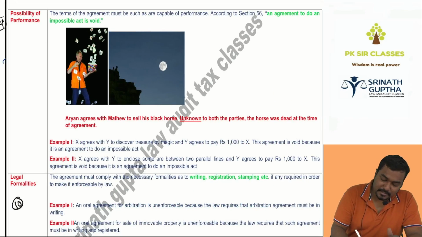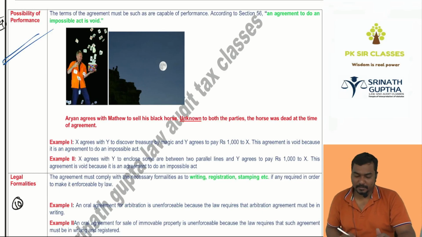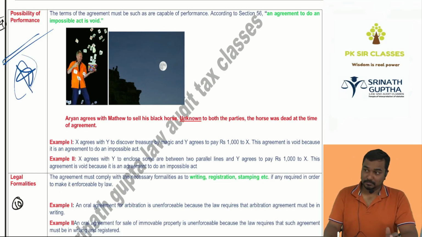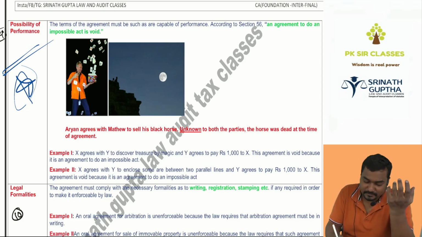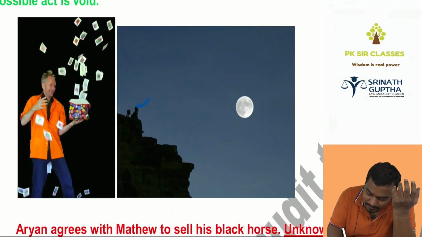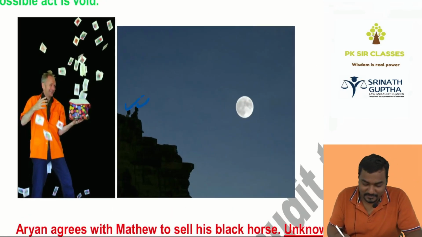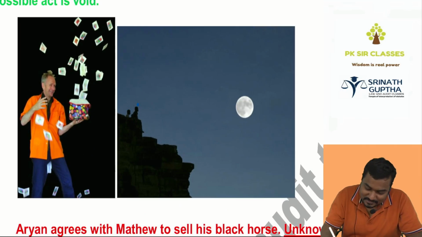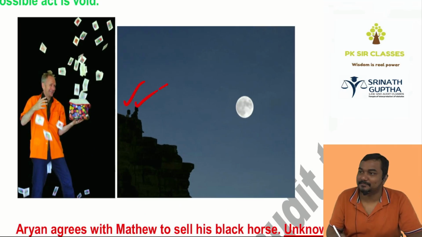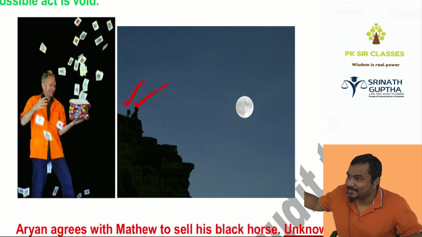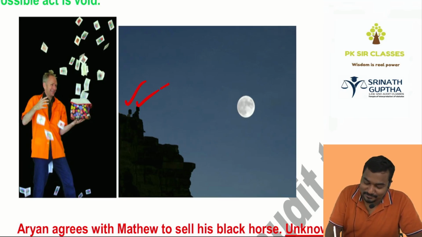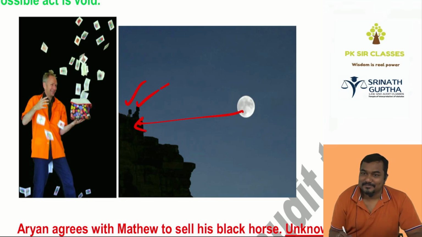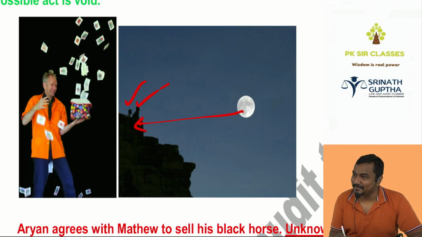Next. It must be possible to perform. Possible to perform, exam में आते बेटा. If it is impossible to perform, my mummy said, here my mummy is there. देखो बेटा. My mummy and me. Visible? She is my mother. It's me. She's feeding me. My mummy said to me, SG, if you eat, mama will come. Which mama will come? Chanda mama will come. That moon is not coming.